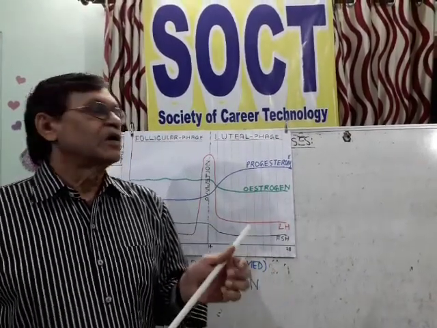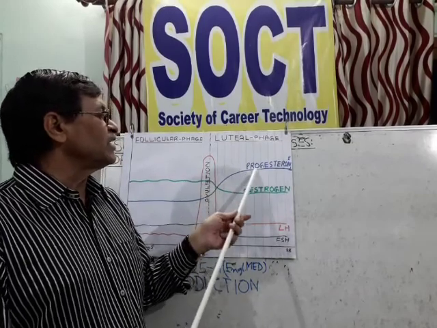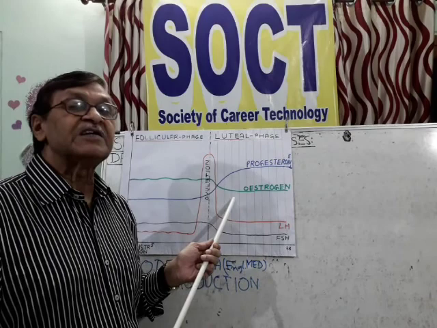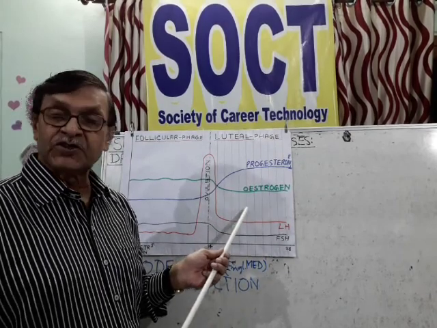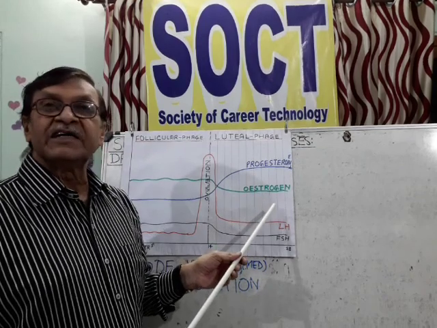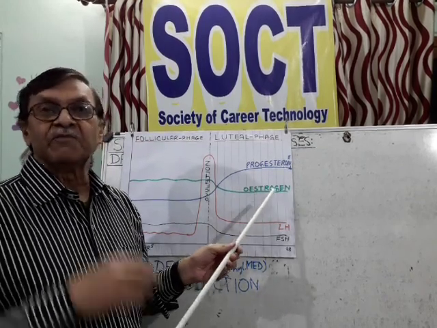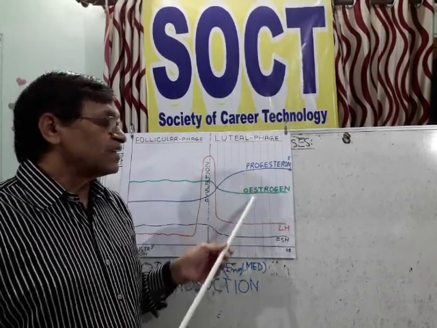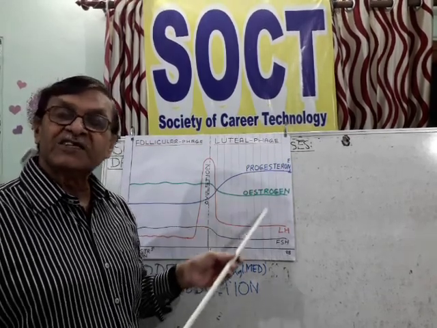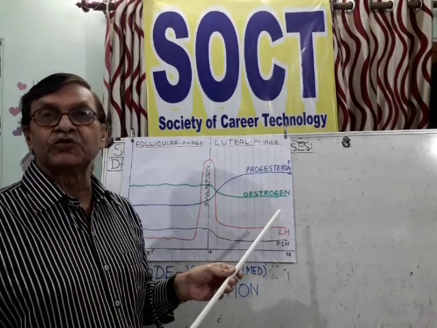If, after ovulation, when the uterine epithelium is being prepared by the progesterone hormone, the blastula stage embryo does not enter for implantation by the 8th day, then all this preparation becomes useless.